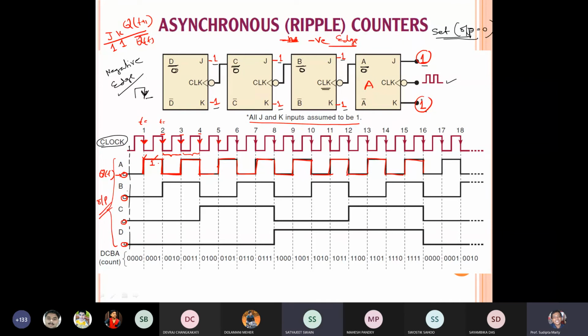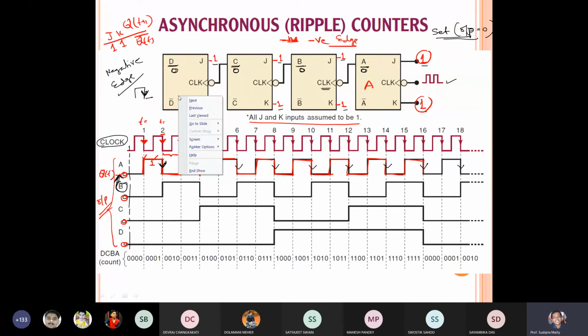So the output of B will come depending on A, because we already know the input is fixed and the outputs are initially all set to 0. So for B, the clock pulse will be the A output. In this way, it will be negative edge triggered. Is it clear or not? Yes, sir. So in this case, before encountering any edge, the output will remain 0 for B flip flop.